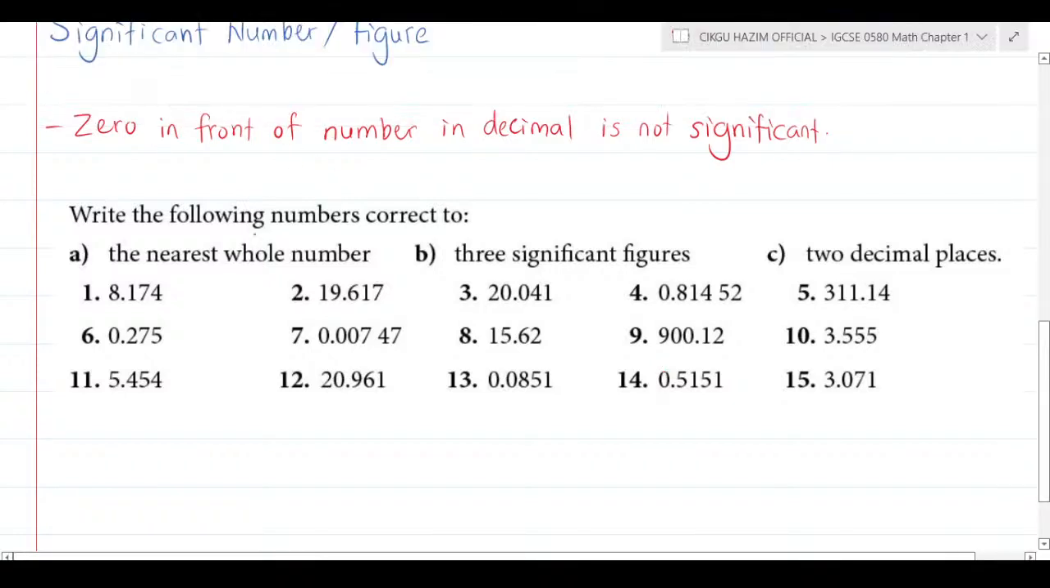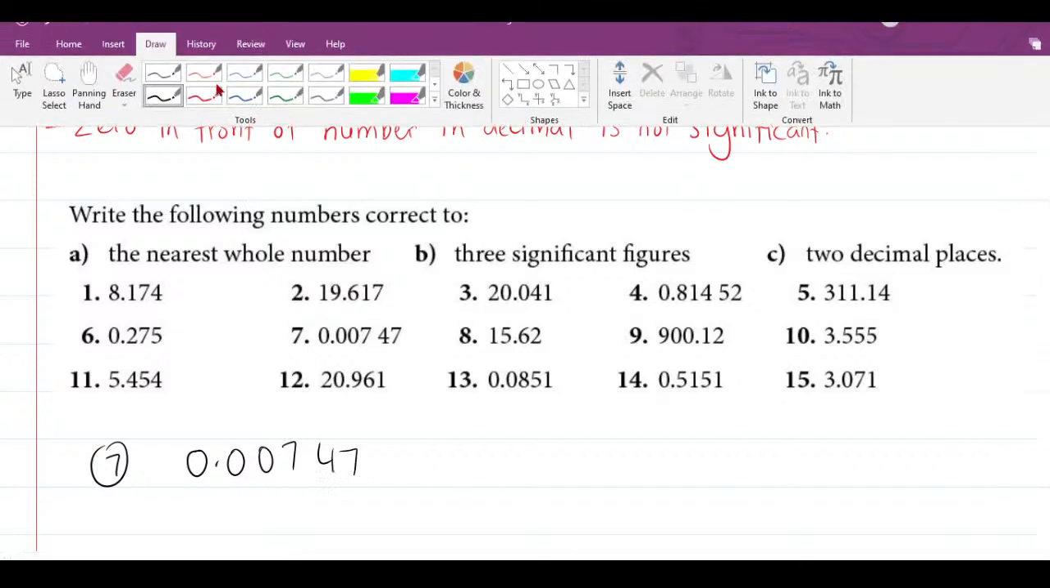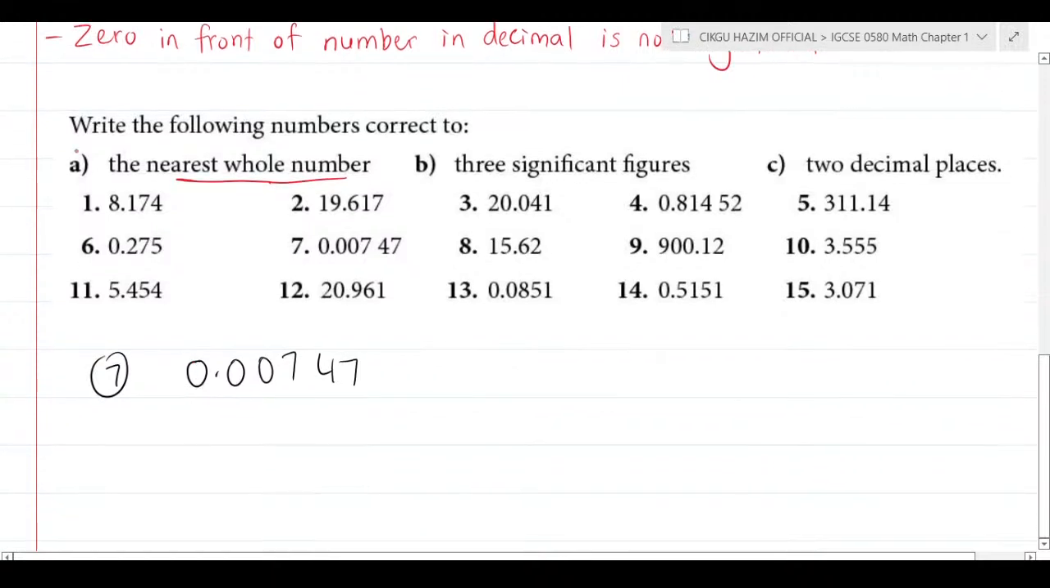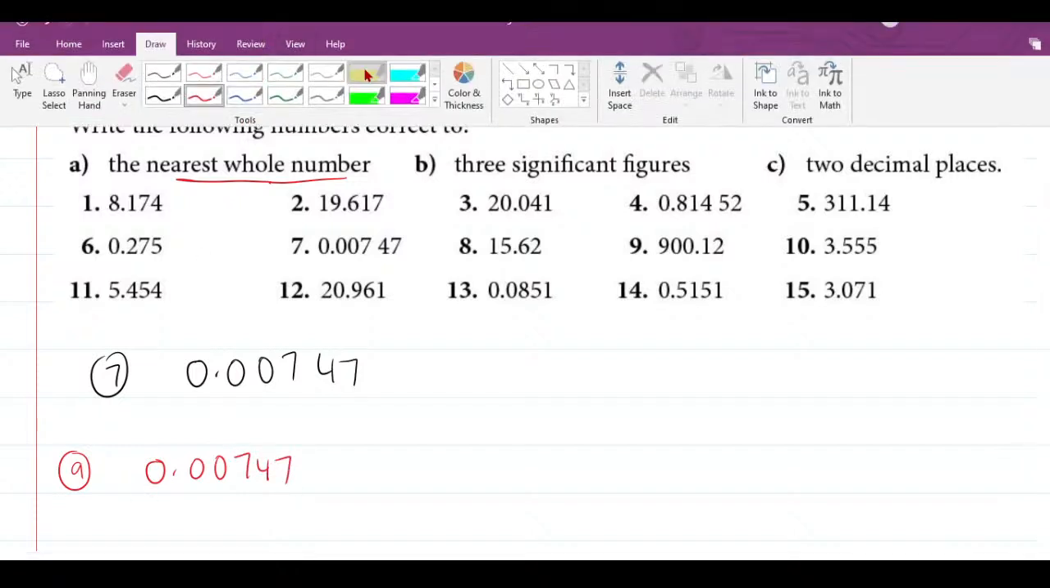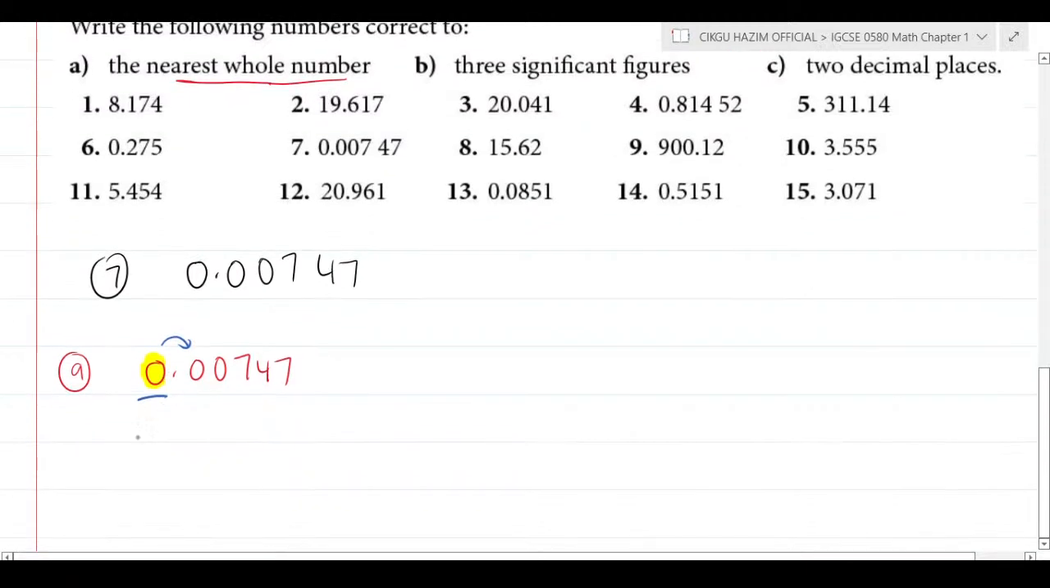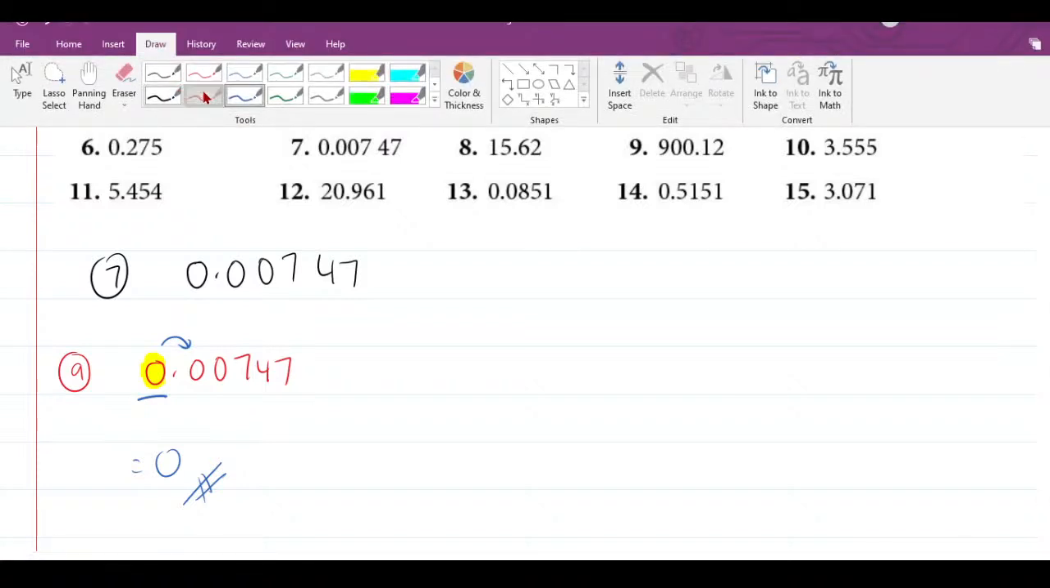Alright, let's look at example number 7 here. It's going to be 0.00747. So round off to the nearest whole number. Where is the first whole number? This is the first whole number here. So when they say nearest whole number, you underline this, then look at the number on the right. If it's 0, then you plus 0. There's nothing much you're going to do about it. So when you round off, it's still going to be 0. That's how we do it for the nearest whole number.